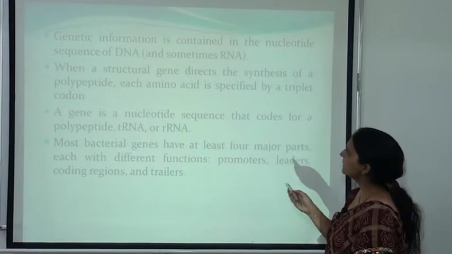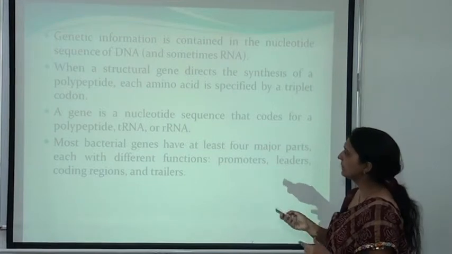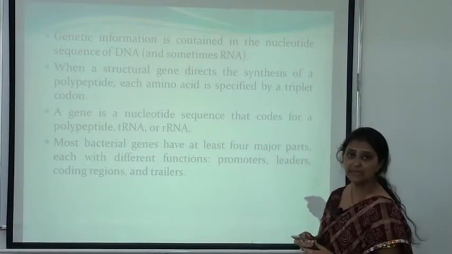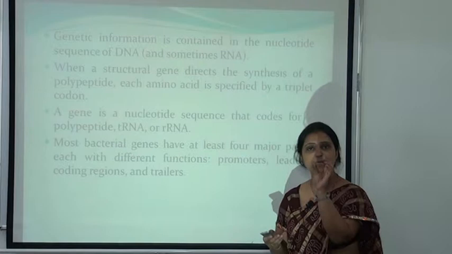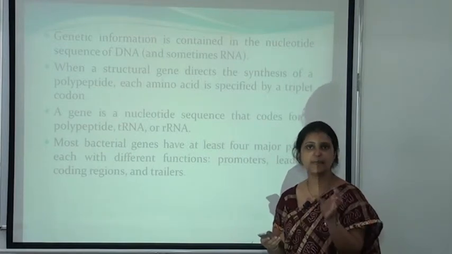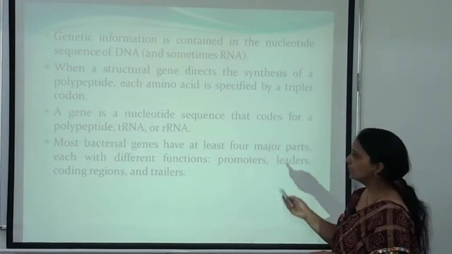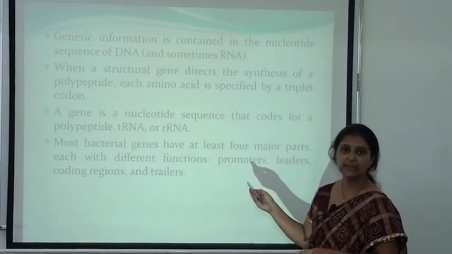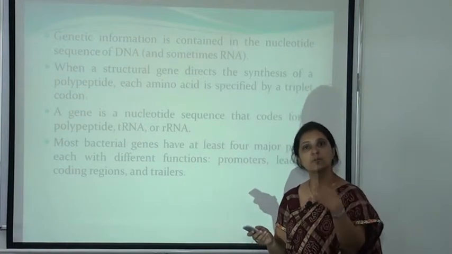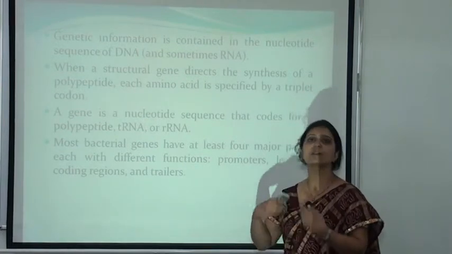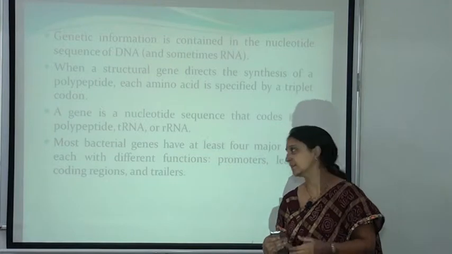Genetic information is contained in the nucleotide sequence of the DNA and sometimes in the RNA. When a structural gene directs the synthesis of a polypeptide, each amino acid is specified by a triplet codon. So each and every RNA contains codons of 3 code letters, known as the triplet codon, and this codon will finally be translated into the protein. A gene has a nucleotide sequence that codes for a polypeptide, tRNA or rRNA. That is, the gene is a small segment of the DNA which contains several nucleotides, and these nucleotides code for specific codons, and these specific codons code for the specific protein, and each specific protein codes for a specific function.